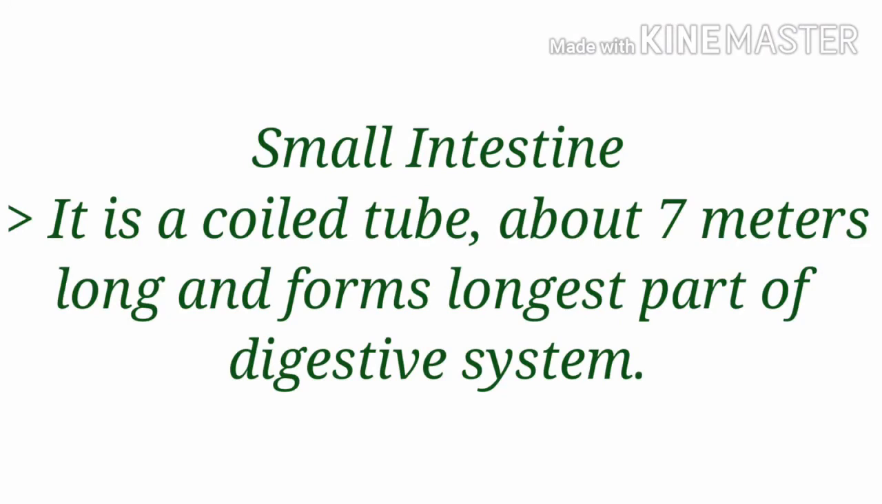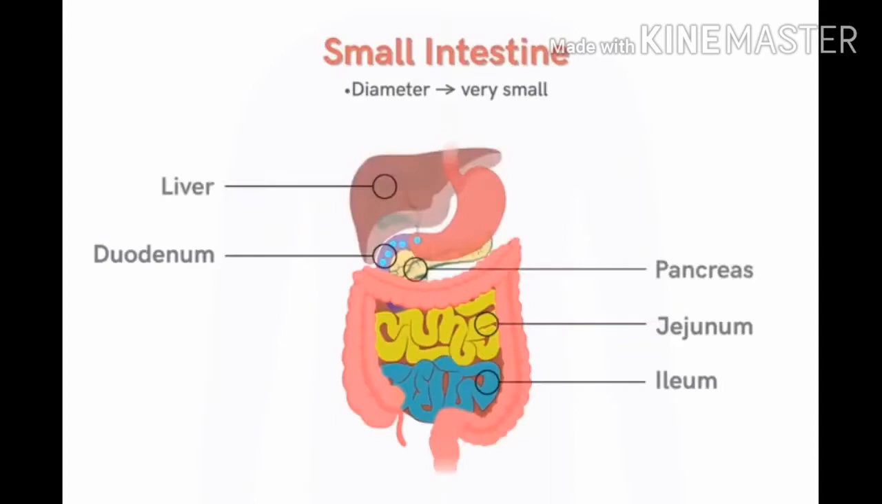Small intestine. It is a coiled tube about 7 meters long and forms the longest part of the digestive system. Small intestine is divided into three major regions: duodenum, jejunum, and ileum. Now you may have a question, what do the liver and pancreas do in the digestion process? The liver secretes bile, which is stored in the gallbladder, and helps in the breakdown of larger molecules of fat into smaller droplets.